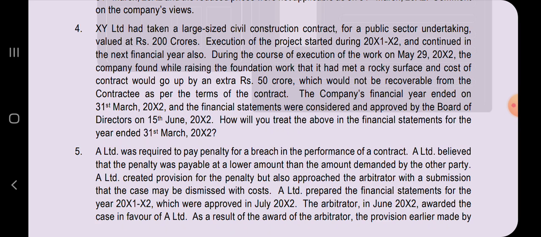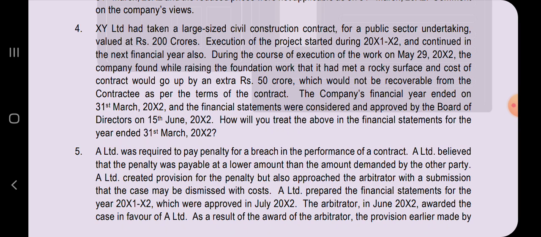First, let's understand the question. In 21-22, the company has signed a civil construction contract, agreeing for 200 crores. But after the year end, on 29th of May, the company found that there is a rocky surface and a cost of 50 crore rupees has to be incurred more, and the same will not be recovered from the contractee as per the terms of the contract, because the company has already agreed to 200 crores and it should not be changed at all.